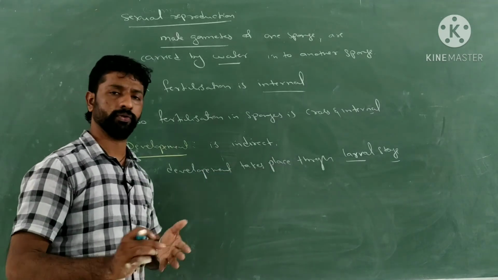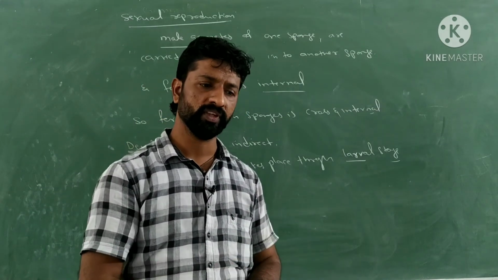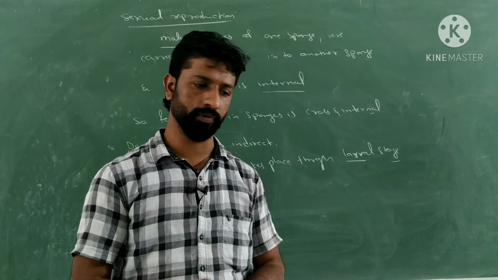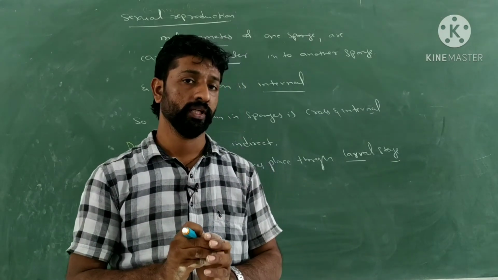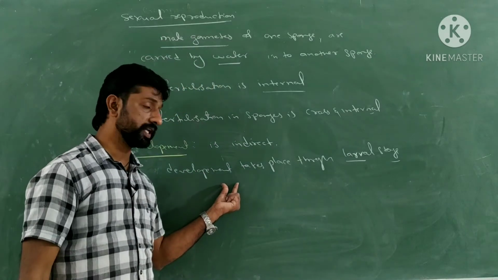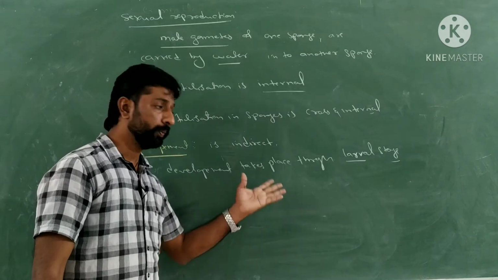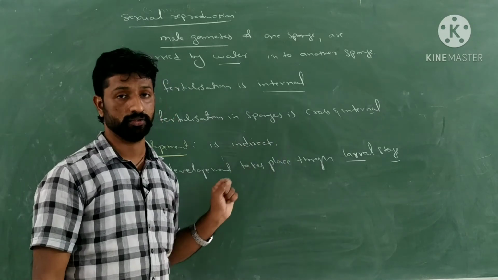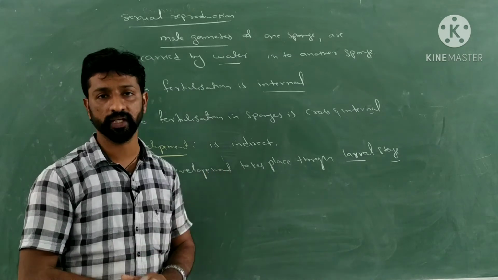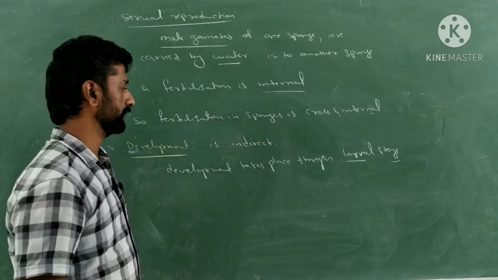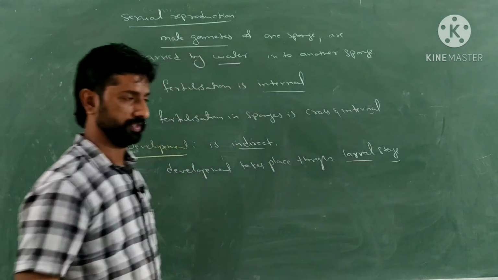For example, when a human gives birth to a human baby, it exactly looks like a human being only. Even though it is small in size, all its body parts will look like a human being. But what happens in case of indirect development? The offspring which is produced will not resemble its adult parental form, but looks very different from its parental form. That type of development is called indirect development, and that stage is called larval stage.